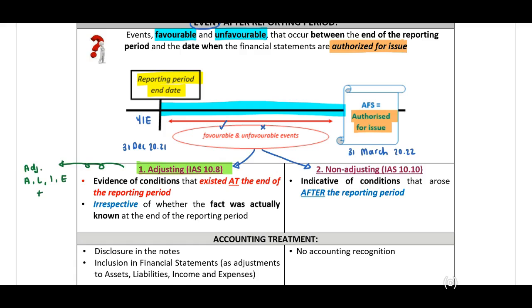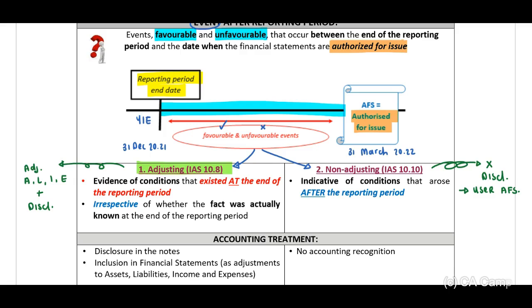And the standard indicates to us that we will have to disclose the fact as well. Non-adjusting, do we have to adjust anything? No, we don't adjust anything, but we need to disclose the fact because this will be important for the users of the annual financial statements.